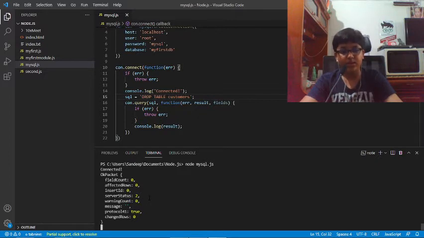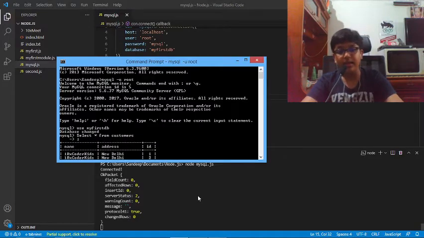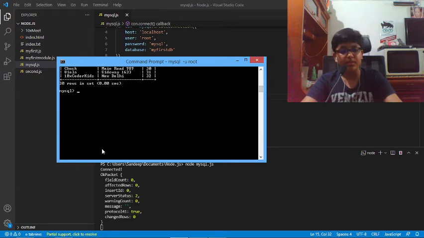Now if we run this, it is showing us field count 0, affected rows 0, insert ID 0, server status 2, warning count 0, message empty string, protocol 41 true, and changed rows 0. Now if we go over here, there's a show tables command that shows whatever tables we have in the database.